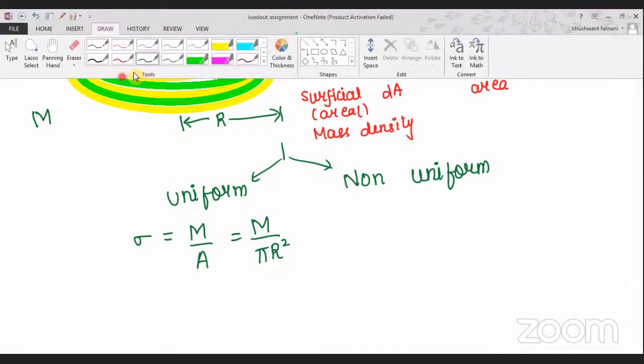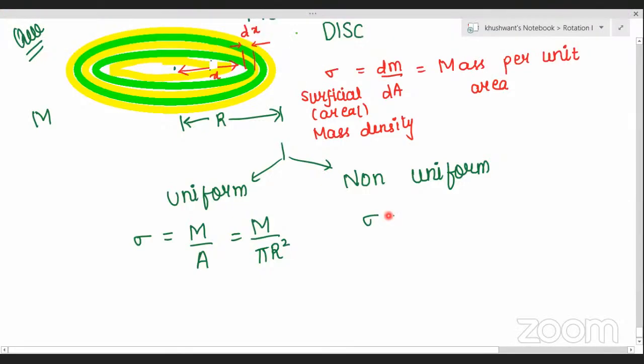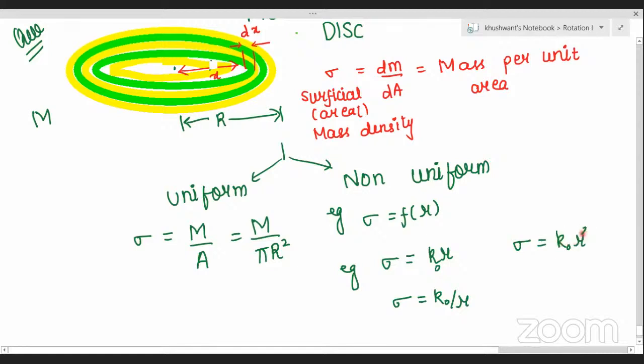In the non-uniform case, what will we be writing, Achal? Here, let us take this. Good. Everybody write this down. We can have different kinds of variations. Here I'm giving you all an example. This is a function of r. For example, sigma can be written as some k times r, where k is any constant, okay? Or sigma can be this into 1 by r, or sigma is equal to k naught into r square, etc., or it can also be sigma is equal to a plus br. Different kinds of ways sigma can depend upon the radius.